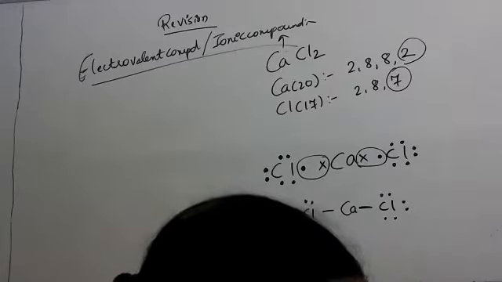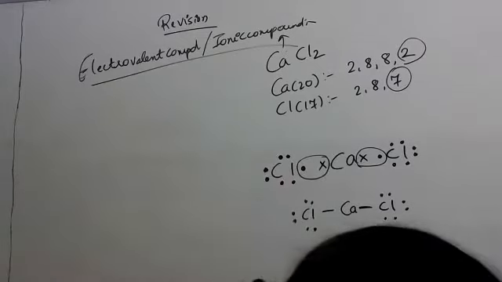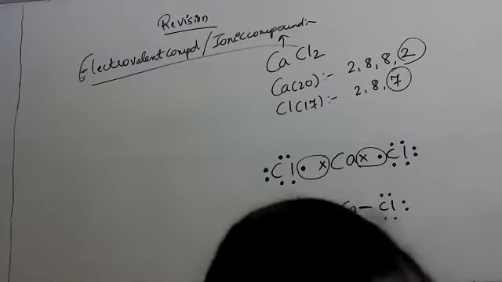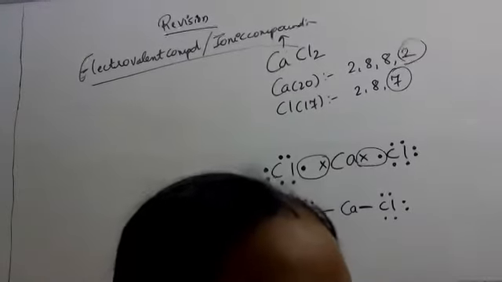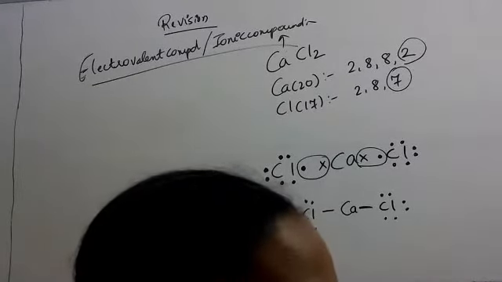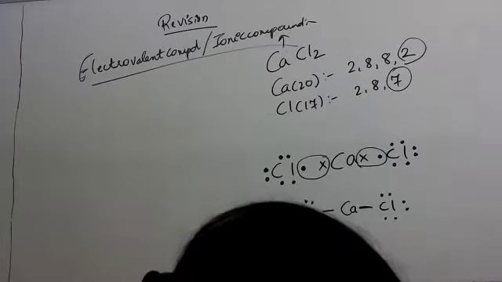Write down the answer. All elements of group 17 are called halogens. Full stop.